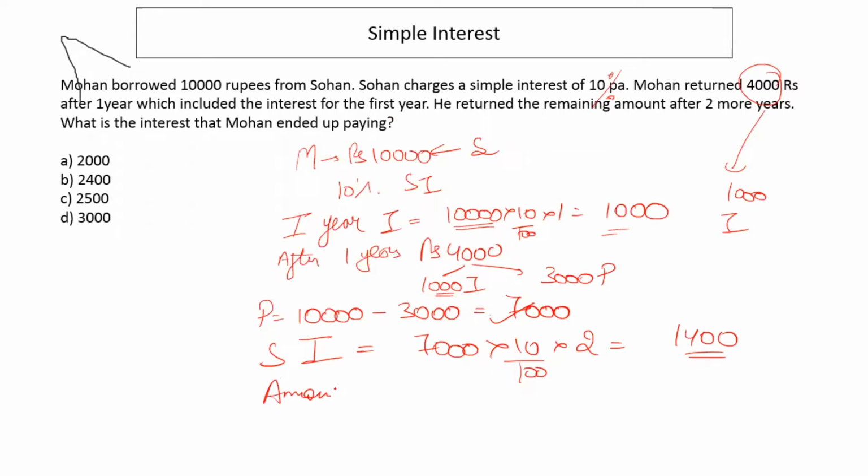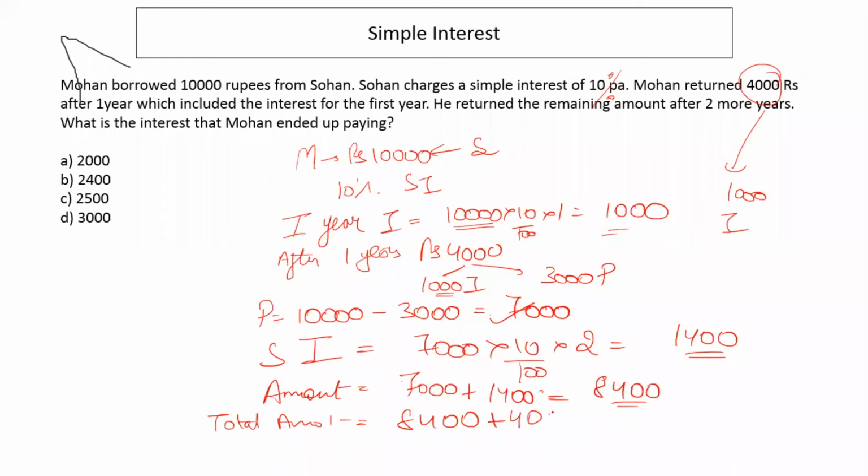The total money that he'll pay back is, although it is not asked in the question, but still, the total amount that he pays back is 7,000 plus 1,400, right? 8,400. After 2 years, he pays back 8,400, but the total amount that he has paid back is 8,400 plus, in the first installment after the first year, he paid back 4,000, which is 12,400, right?